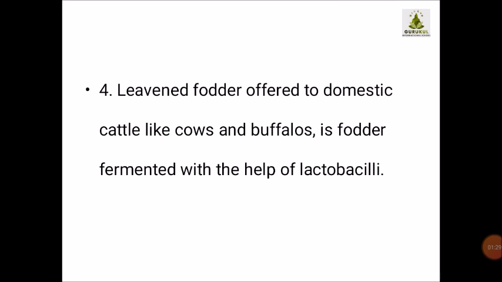Then, fodder offered to domestic cattle like cows and buffaloes is fodder fermented with the help of lactobacilli. It means not only the food which we consume, but even the food consumed by domestic animals like cows and buffaloes is a special type of fodder, and that fodder is also fermented with the help of lactobacilli bacteria.